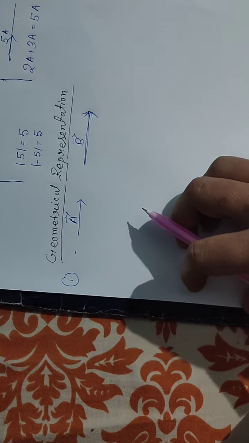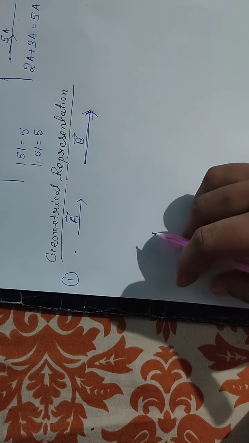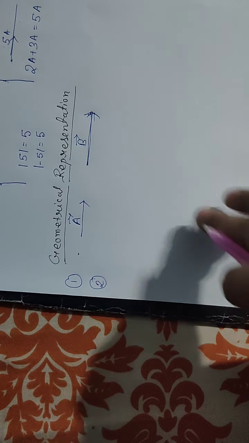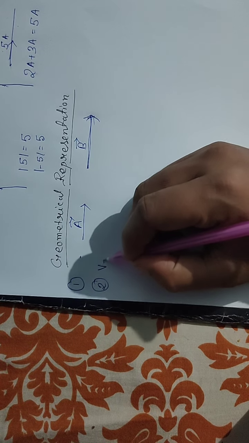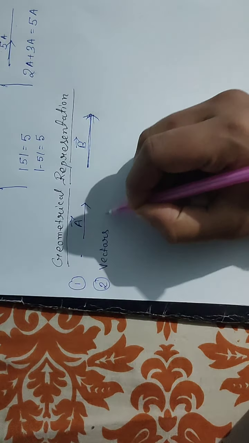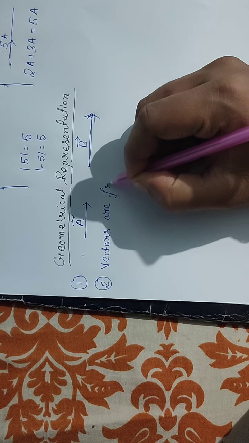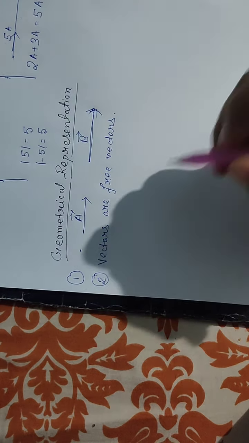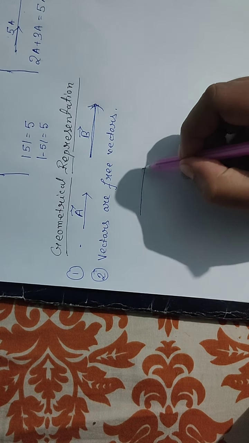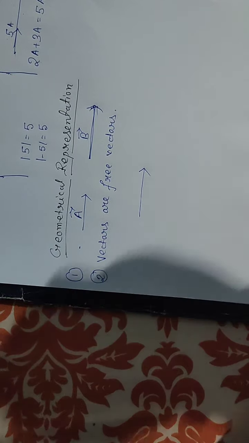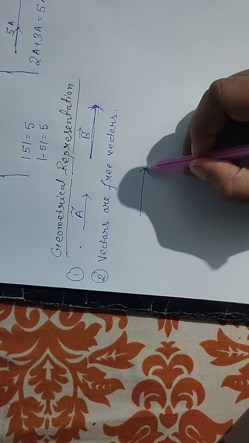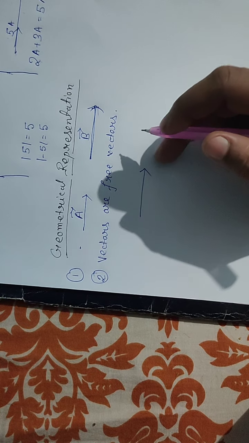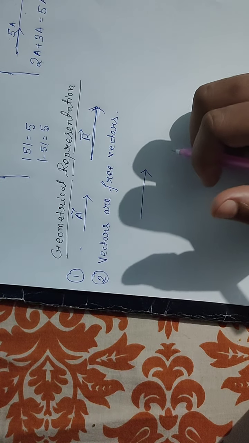Now the second point is that vectors are free vectors. This is a very important point. Free vectors means, suppose a vector is given. Suppose this is your vector. Vectors are represented by an arrow, so they can be moved in space without changing their orientation.